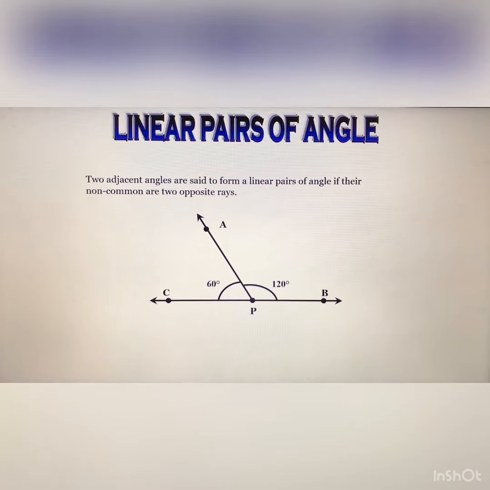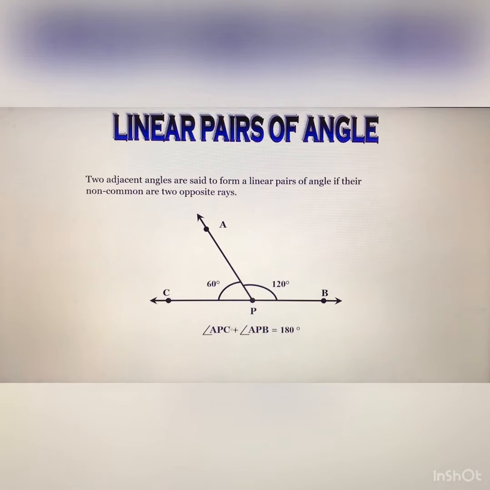If you get an adjacent angle, which you learned already in the previous step, and the sum of these two angles is 180 degree, then this adjacent angle is converted into a linear pair of angles. This is also an adjacent angle, but secondly you can say that this is a linear pair because the sum of the two angles is 180 degrees.